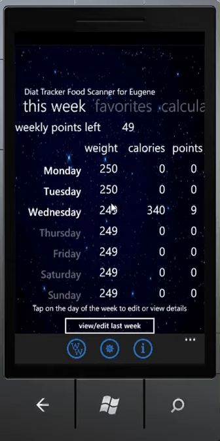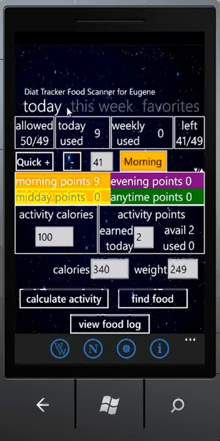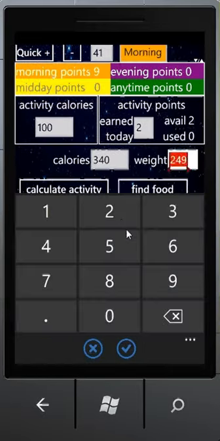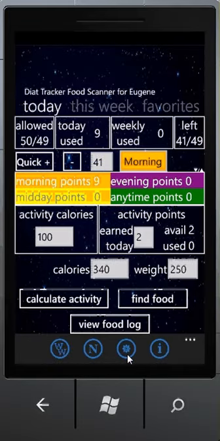Yesterday, Tuesday, it was 250, today's Wednesday, and it's 249, and it presumes that I will maintain the weight during the week, but if I change the weight during the week and put the numbers, it will be seen here as well. So all you need to do is just go ahead and put the number here of your current weight, and it will go with you through the week and show you your progress or your regress, depending on what you get.